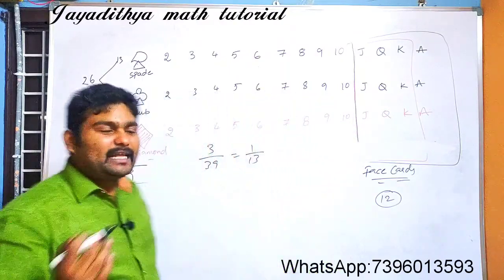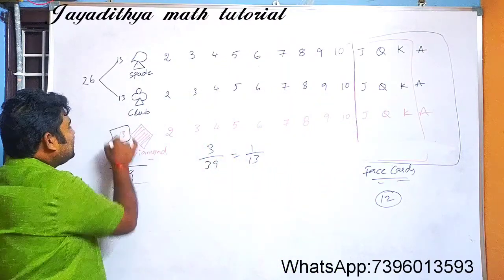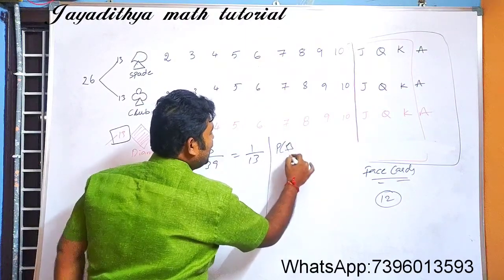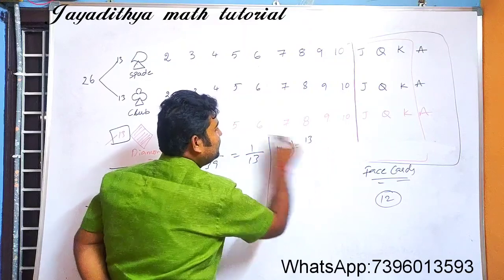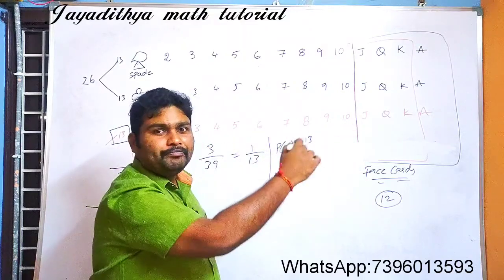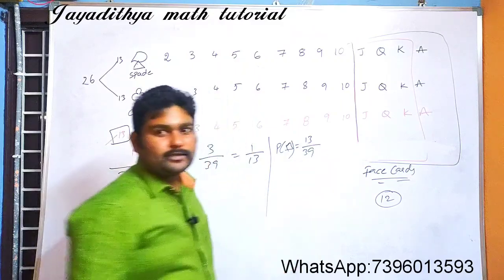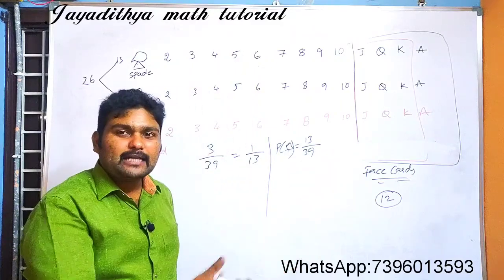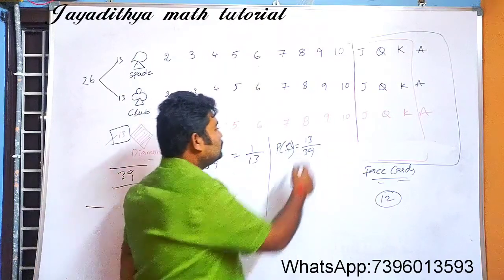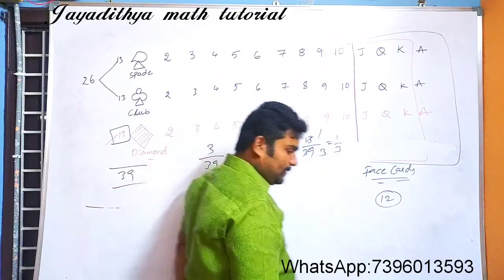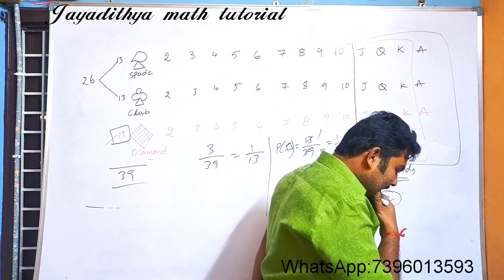Getting a diamond. How many diamond cards are there? That is the probability of a diamond card. We have a total of 13 diamond cards out of 39 total cards. So simplify it, you'll get 1 by 3. The answer here is 1 by 3.